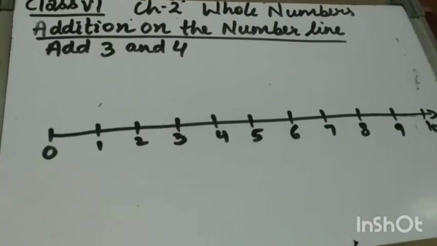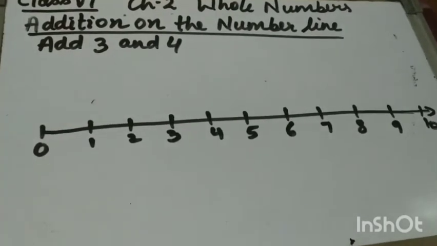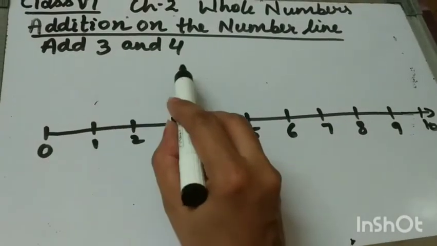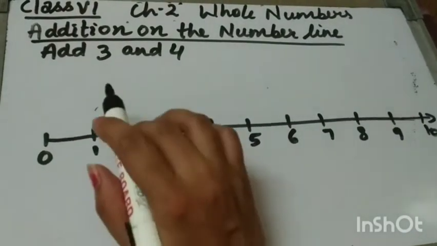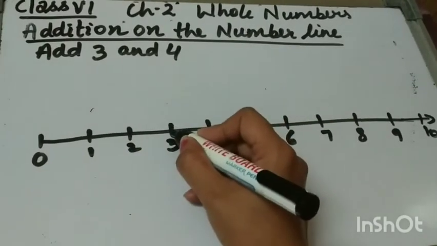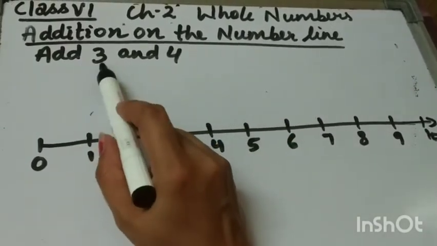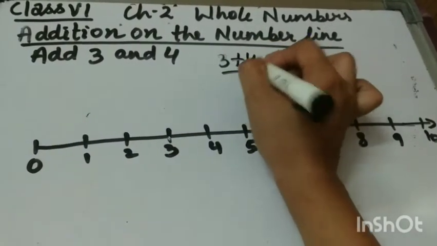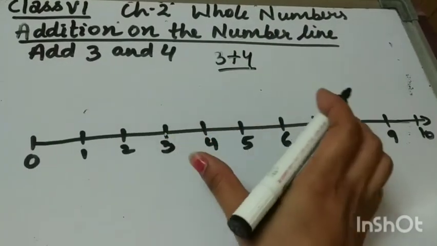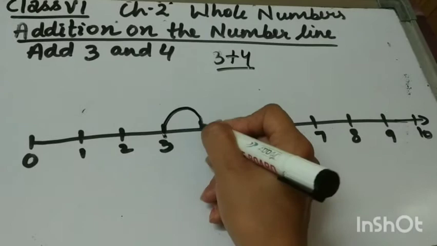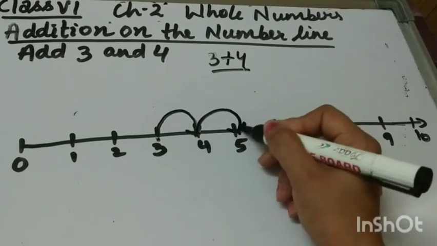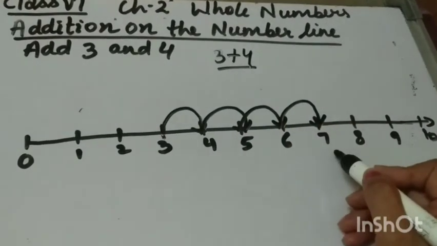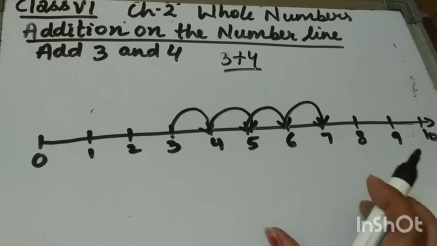Next is addition on the number line. How to add numbers on the number line? I will explain with one example. Suppose we have to add 3 and 4. How to add on the number line? We will start from 3, because we have to add 3 and 4, meaning 3 plus 4. So we will start from 3 and move 4 steps towards the right. 1, 2, 3 and 4. So 3 plus 4 is 7. This is how we add on the number line.